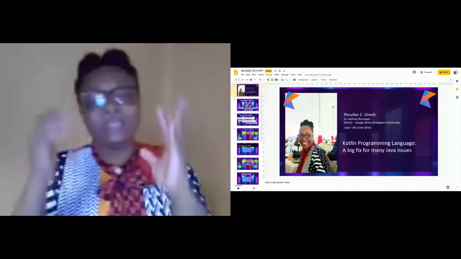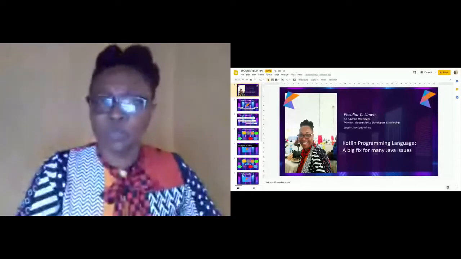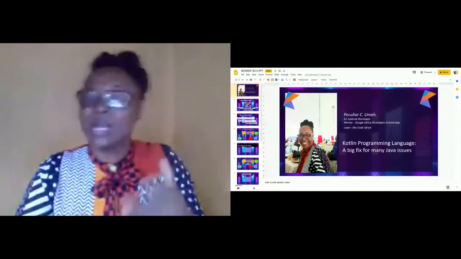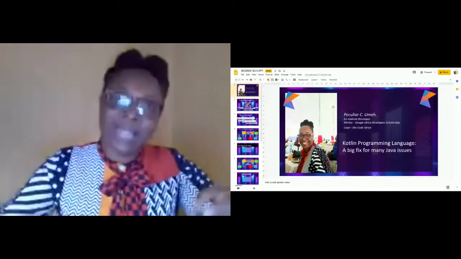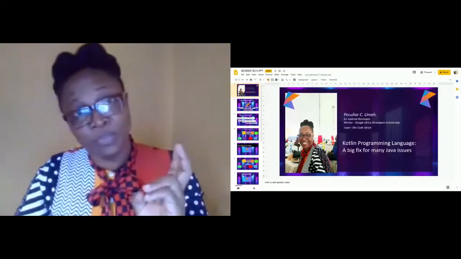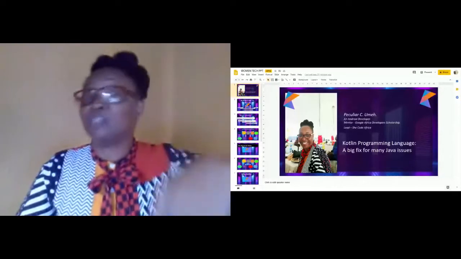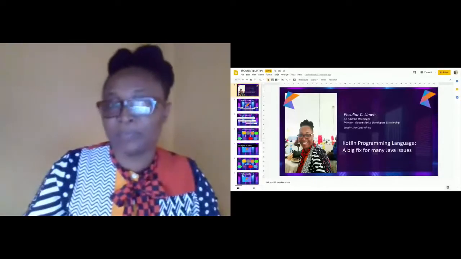To know the type in Java, you use instanceof to check the type first, and then you cast it to the right type.